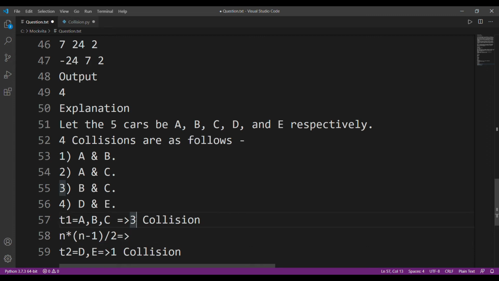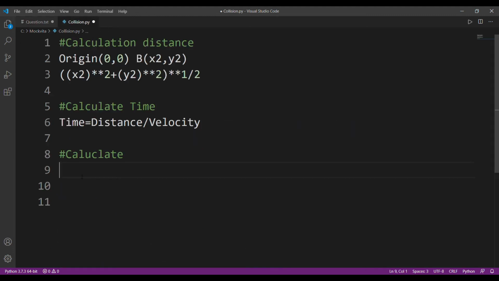If there are three cars and I put it in this formula, n into n minus 1 divided by 2, let me just calculate it. It will be 3 into 3 minus 1, that is 2, divided by 2. This gives us 3, and we know that we had 3 collisions. Then we add that one collision which occurred between car D and E. So with this we have calculated the number of collisions. Now let's solve the question. I hope it is quite clear because this is a very easy question.